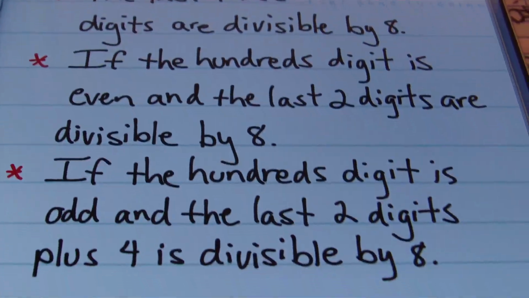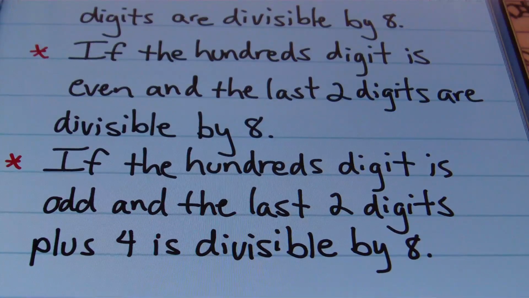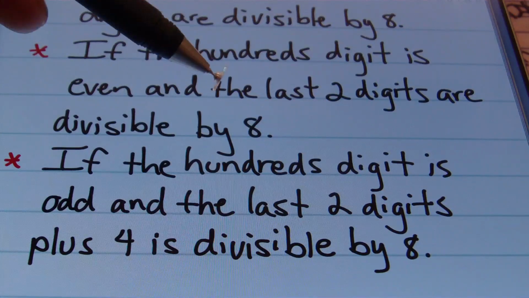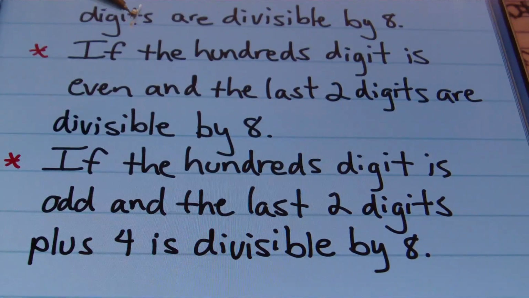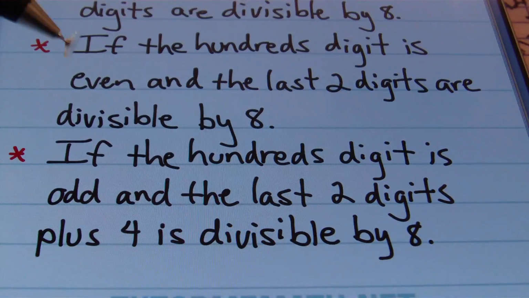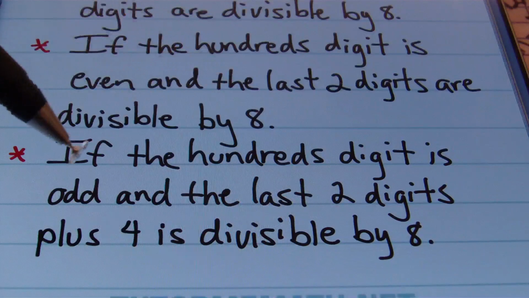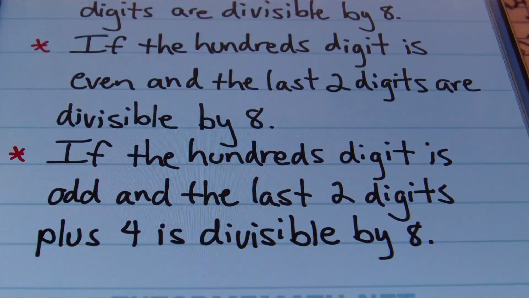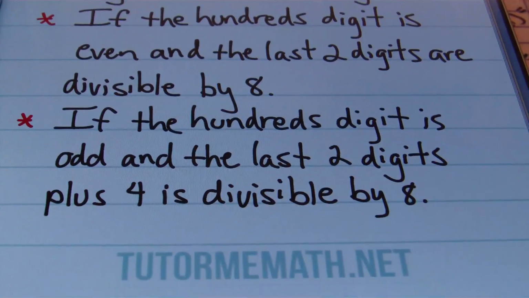But we could expand on that with this other version here. And that is, if the hundredths digit is even and the last 2 digits are divisible by 8, then the original number, the entire number, is divisible by 8. Now, that's helpful to me because all I have to do is focus on the last 2 digits after I determine whether or not the hundredths digit is even. I can deal with this. And then it has this coupled with it: if the hundredths digit is odd and the last 2 digits plus 4 is divisible by 8. That I can deal with. So those are decent rules.